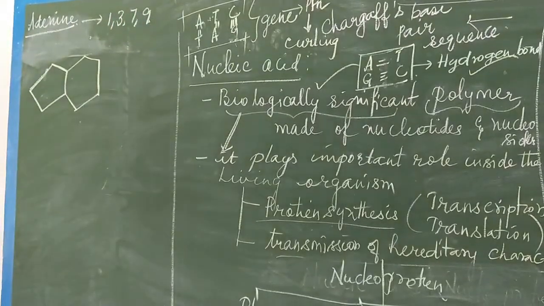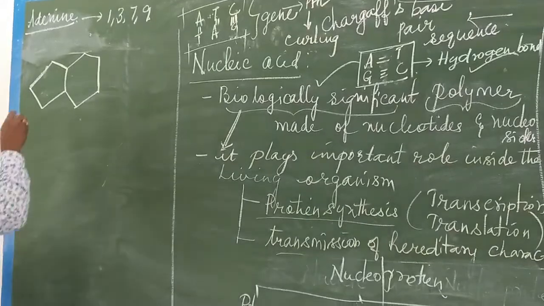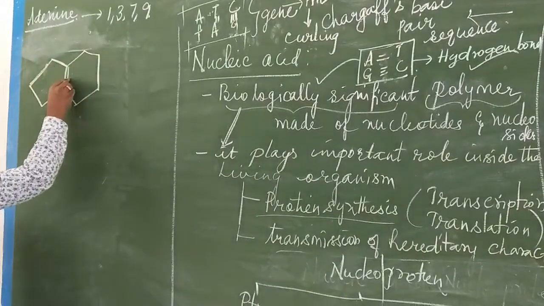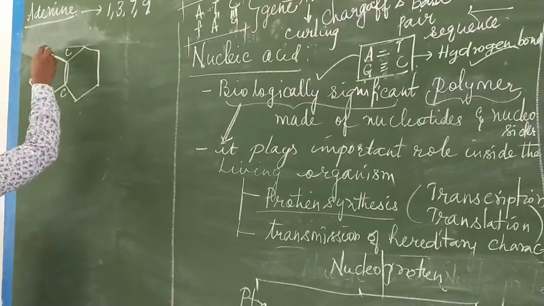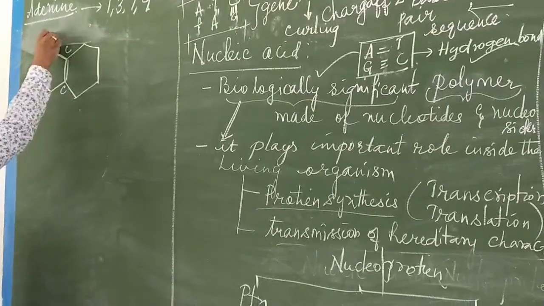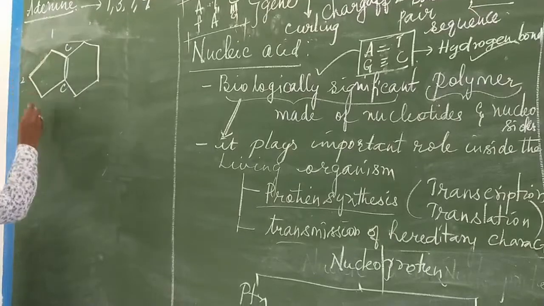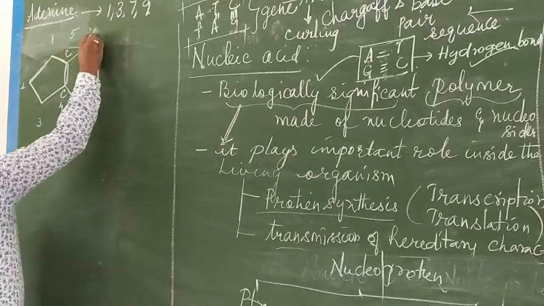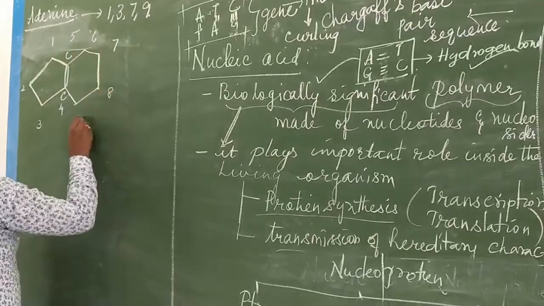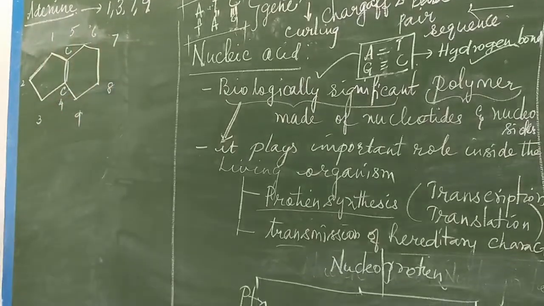Isn't it? Now see how I am going to draw. In the double bond, here carbon, here carbon, bridge. Now we will see here. Numbering 1, 2, 3, 4, 5, 6, 7, 8, and this becomes the 9th position.